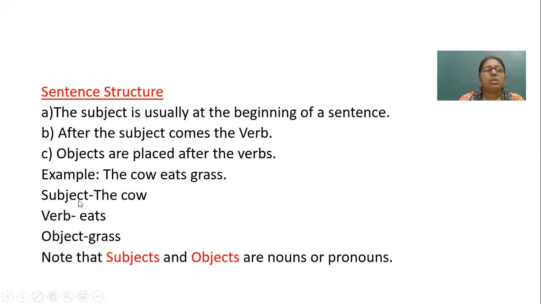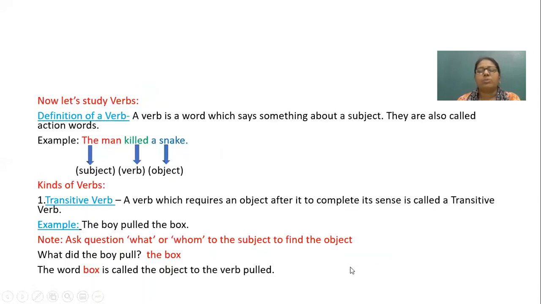Now the sentence structure is saying that the subject is at the beginning. So here the subject is the cow. What is the cow doing? Eating. So eats is your verb. And now when we put a question, what does the cow eat? The answer is grass. So grass is the object. Note that subjects and objects are either nouns or pronouns.